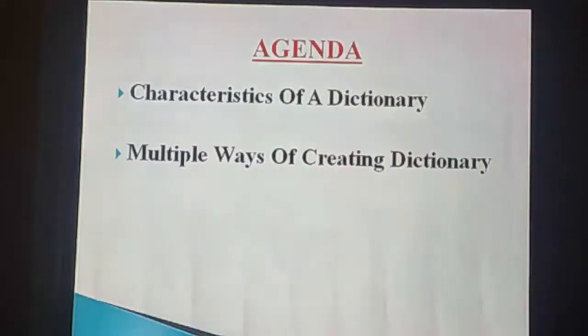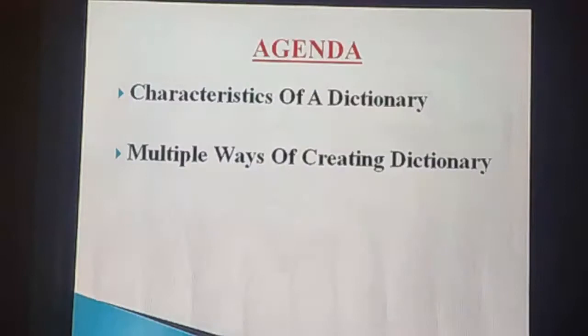In the first part I explained the difference between a dictionary and a string, a list, a tuple. In a string, a list, a tuple, we can access the elements with the help of the index. But in a dictionary, how can we access the values? With the help of the keys. Okay, let us see. The first topic is characteristics of a dictionary.